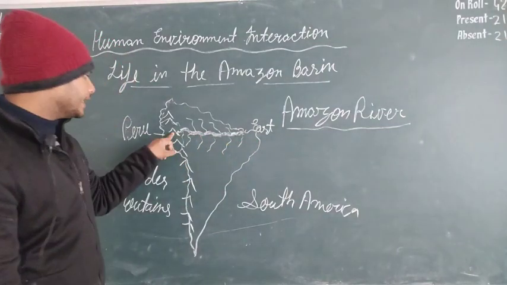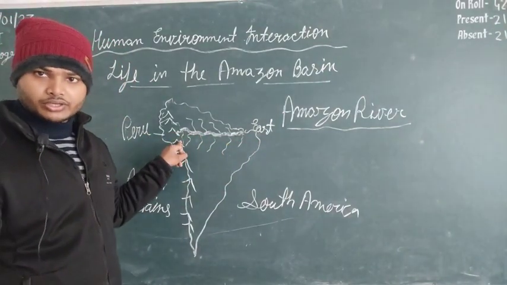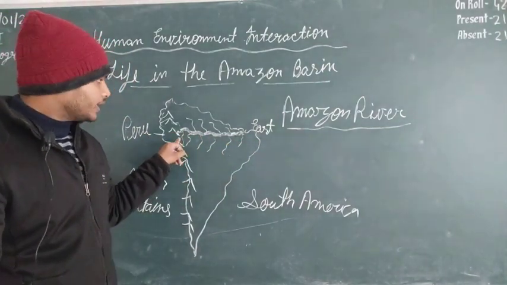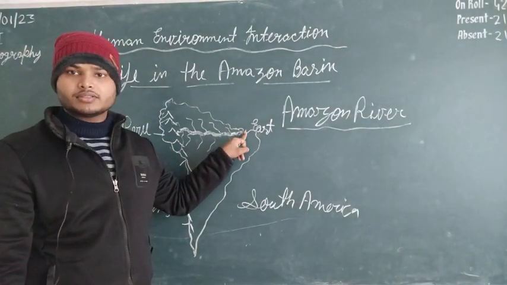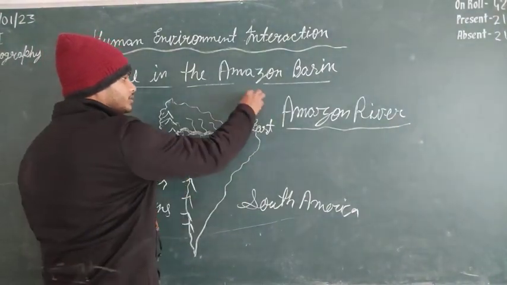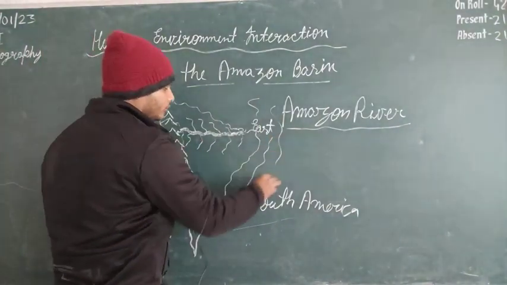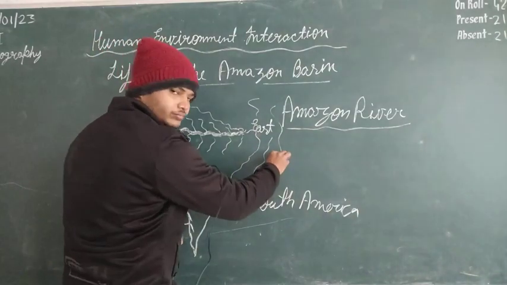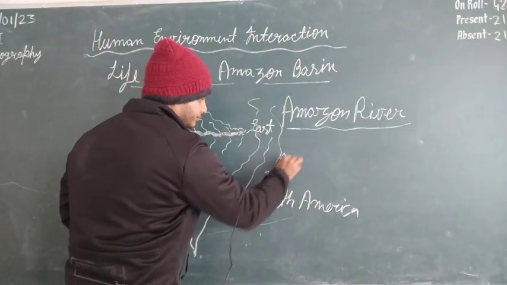So this Andes mountain in Peru will be the origin point of the Amazon river, and this is the mouth of the river. And what is this? This is a water body. As you all know, this water body is the Atlantic Ocean.